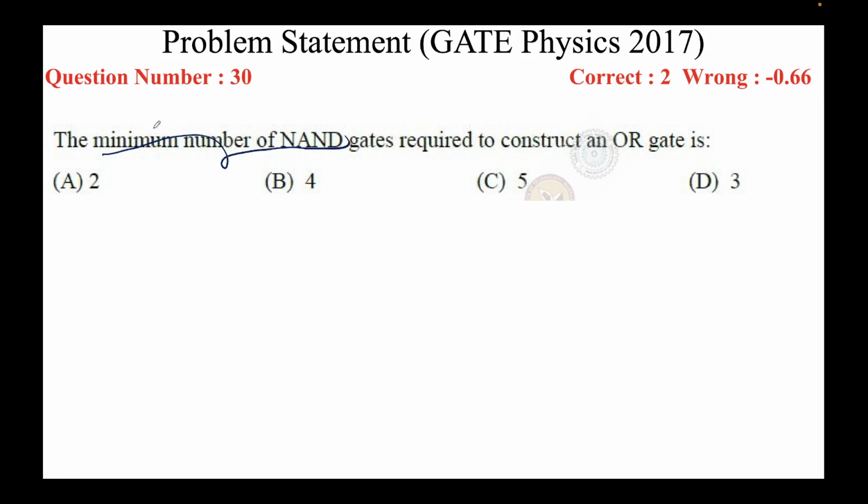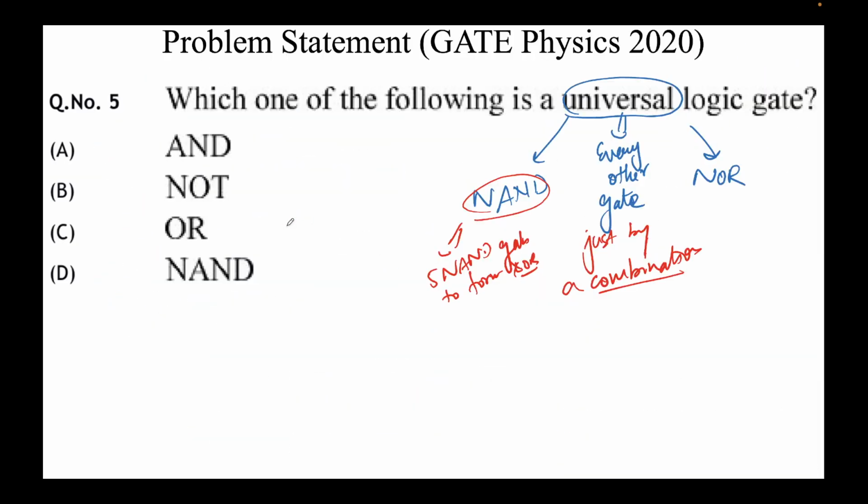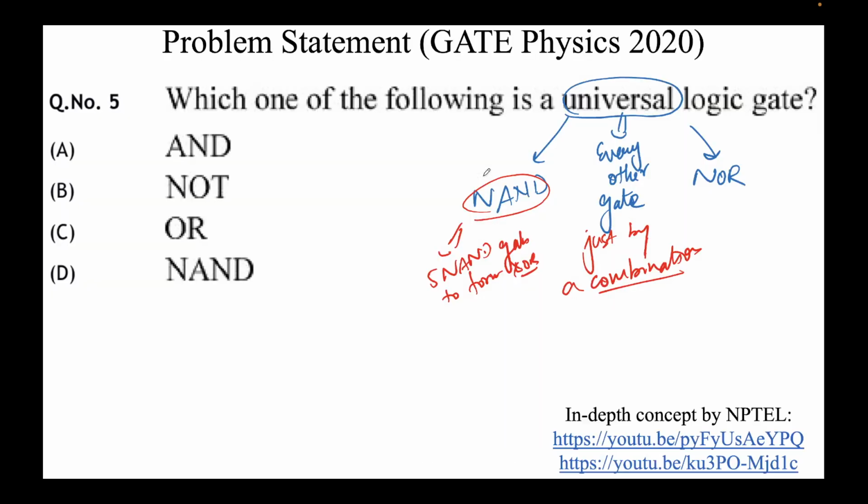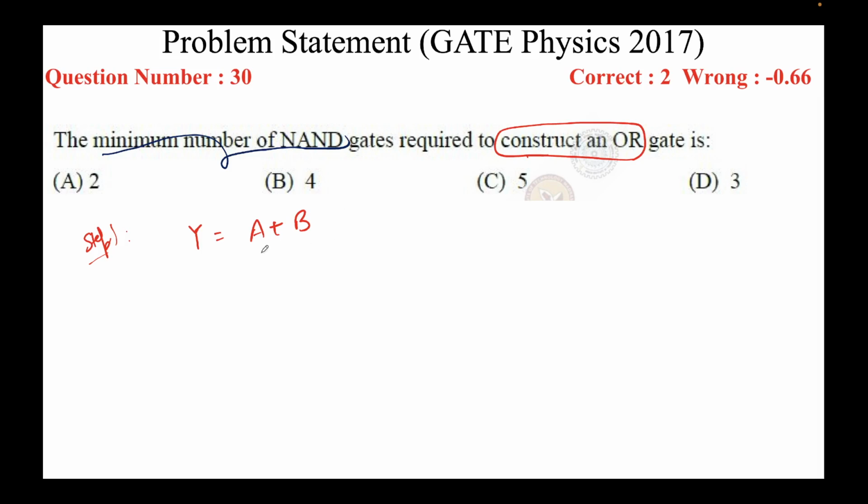So step 1 is, write what is required to be found out. So we need to construct an OR gate. So I'll write the output is y, and the OR gate is, we know it is a plus b. We discussed this here, where OR is a plus b. So what we need is that when we are given two inputs a and b, we want the output as a plus b, right?